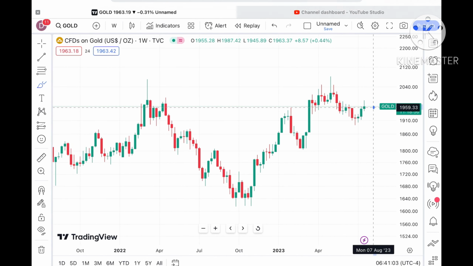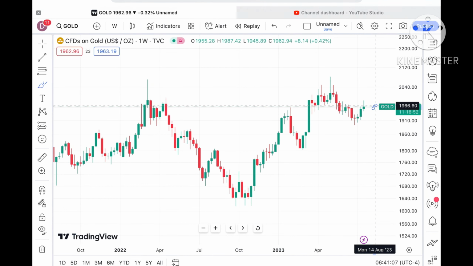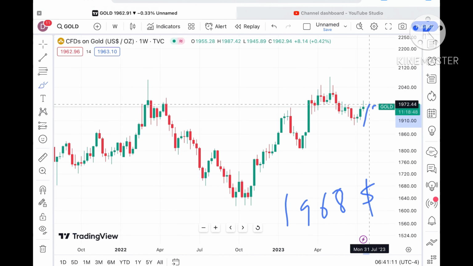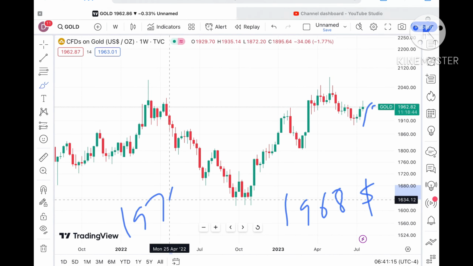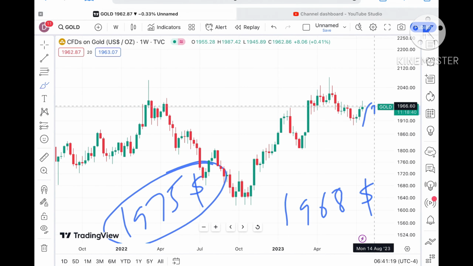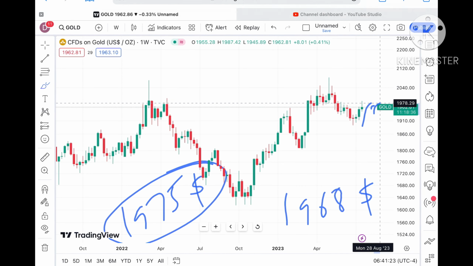Suppose the price sustains this level, we can see it can go towards a level of around $1968. After that, if the price sustains above that level, it can go towards around $1975. Again I repeat, if the price sustains 1968, a probability of going above 1975 will be there, because that is already being tested here.